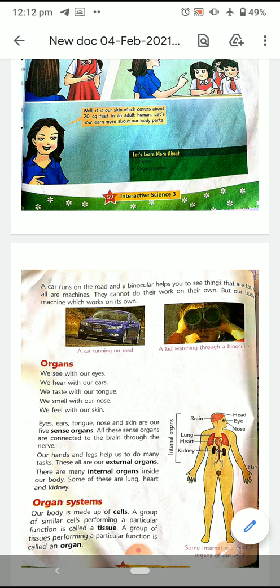A group of tissues performing a particular function is called an organ. Now cells when they come together become tissue. When a lot of tissues perform the same function, they become an organ. It can be any part, your heart, your lungs, any organ of your body, internal as well as external.